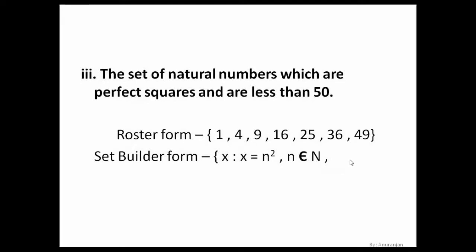And then we have to specify the range where it lies. It is a natural number, so obviously it is going to start from 1, but it should be less than 50, so we can give the upper range. So we can say n is what? To get 50, but we cannot write 50. N means what is the number that we are squaring at last? 7 sevens are 49, so we can say n is less than or equal to 7. Be careful when you write the range. Let's move on.